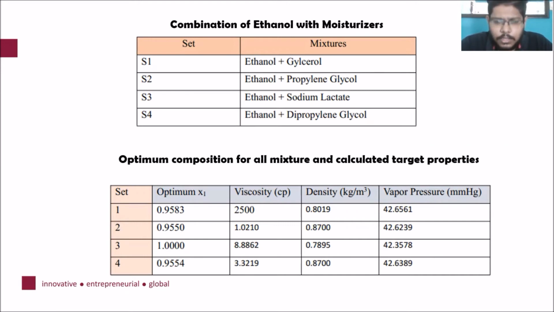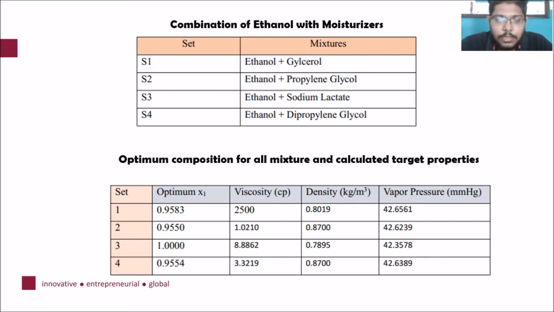So the optimum composition for all the mixtures was calculated using Microsoft Excel Solver. From this calculation, we have figured out the optimum composition for all mixtures and the calculated properties, and this has been tabulated as shown below.